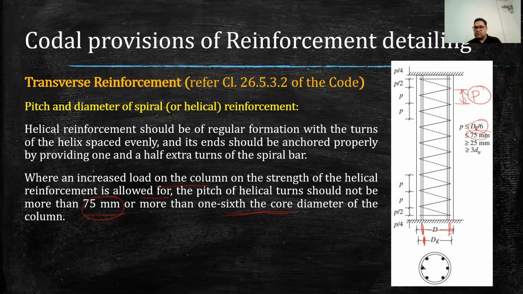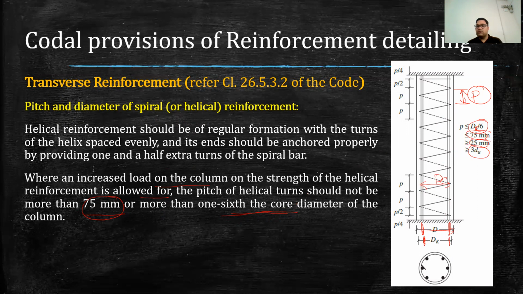This is DC. At the same time, it should be more than 25 mm and 3 times DTR, whichever is higher.